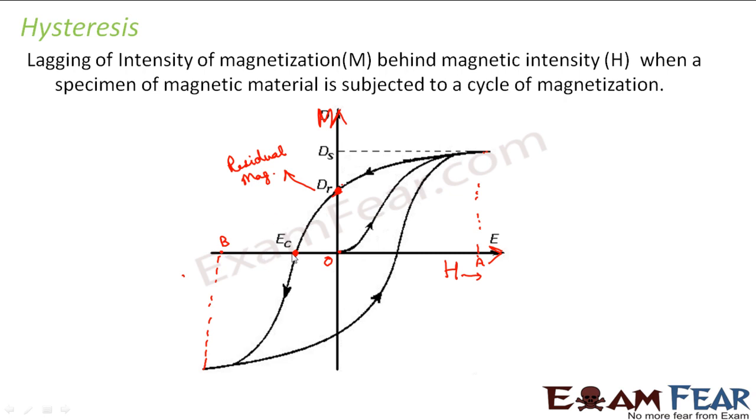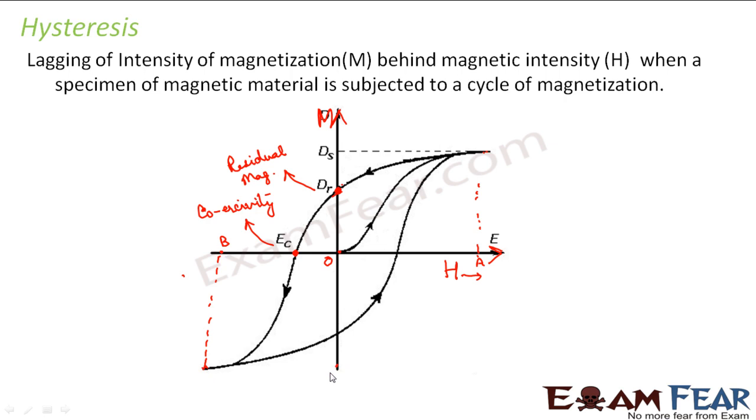So this point corresponds to the coercivity of the material. Then, as it keeps decreasing till point B, the curve also decreases and reaches a minimum value.